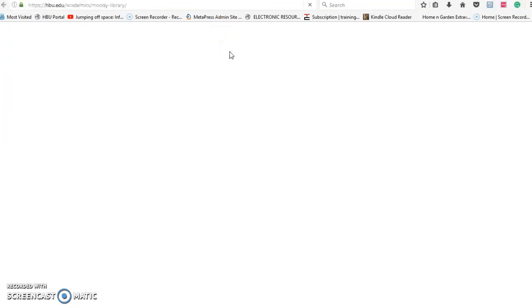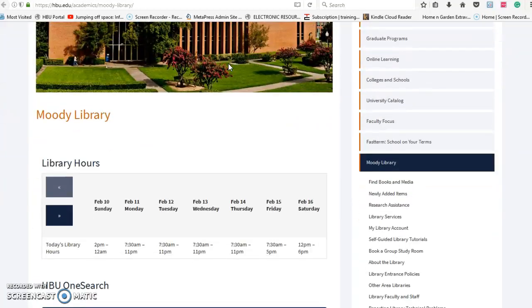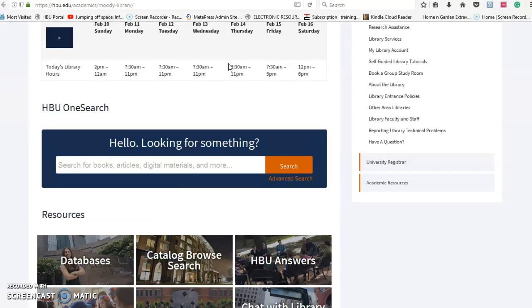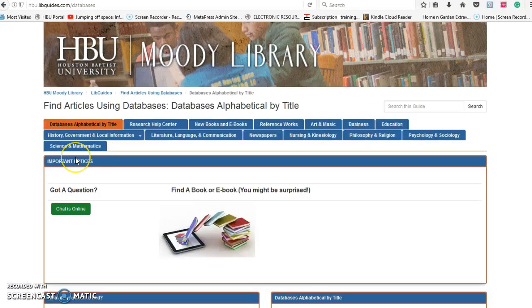I also discussed with you about Credo and Credo Reference and also CQ Researcher. You get to that by going to the databases. I scrolled down to the 9 boxes, and the first box is for databases. You notice that chat is online. That means you can ask a question if you need to. And we've got all these tabs across the top here. There's a Research Help Center, which is going to have probably, if I remember correctly, modules to help you with your research, tell you more about how to do it.